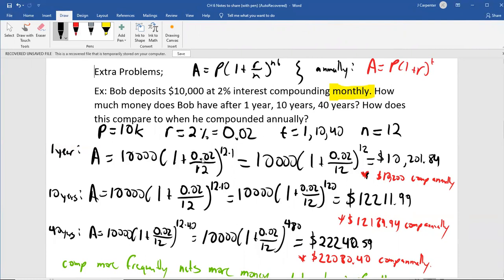So we're compounding monthly: 10,000, 1 plus 0.02 over 12, because there's 12 months in a year, raised to the 12 times 1. We go ahead and multiply the exponent. 12 times 1 is 12. And then we just put this in a calculator.